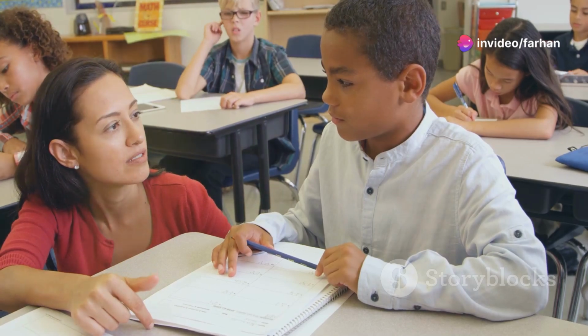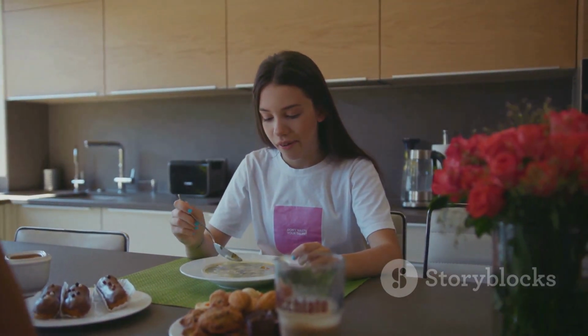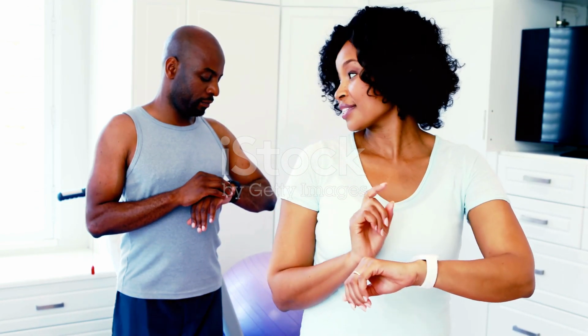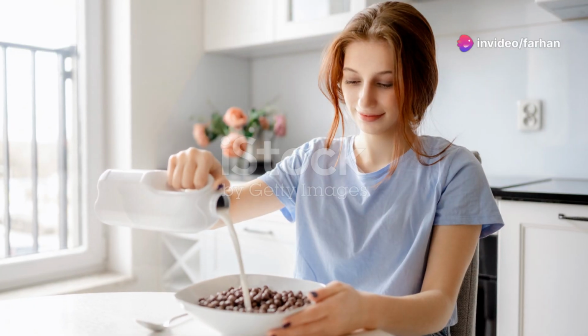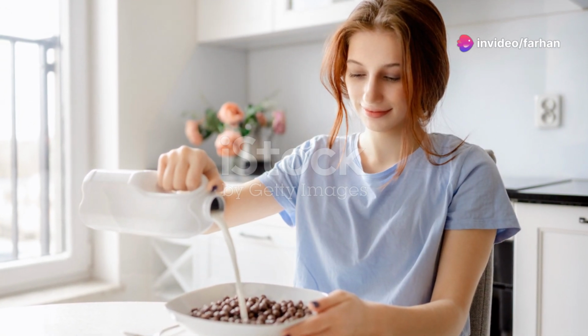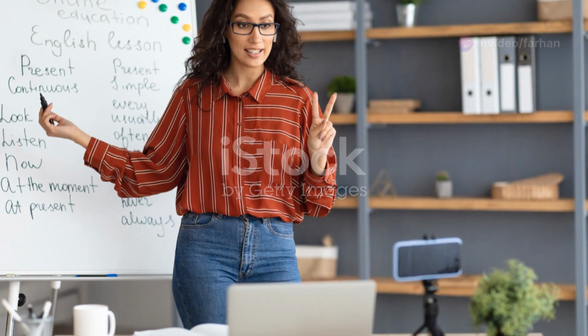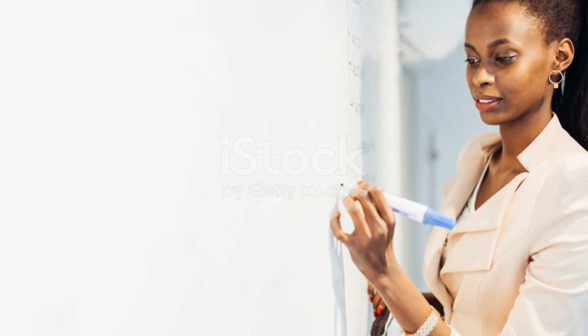Experiences. Present perfect continuous: subject plus have or has plus been plus verb with ing plus object. I've been eating breakfast for an hour. Duration, from past to present. Recently finished actions with visible results. Simple past: subject plus verb in past tense plus object. I ate breakfast yesterday. Completed actions in the past. Past continuous: subject plus was or were plus verb with ing plus object. I was eating breakfast when you called. Actions in progress in the past.